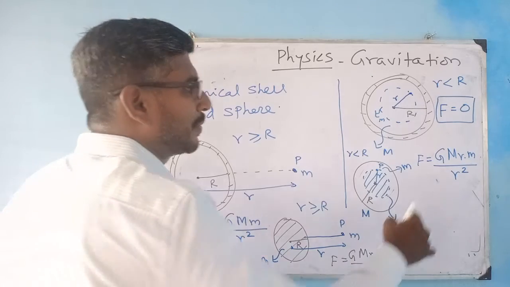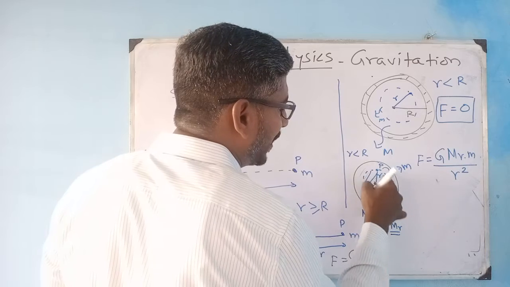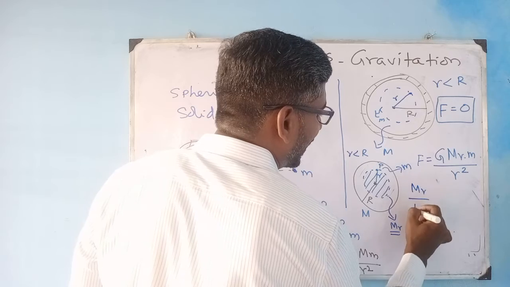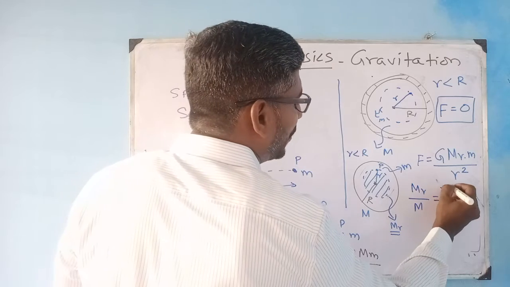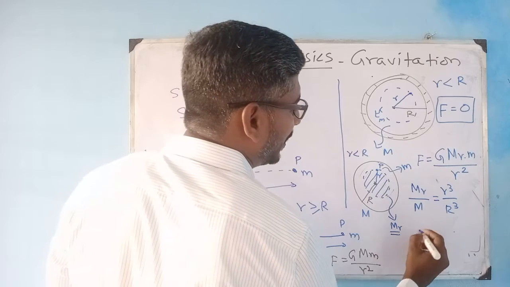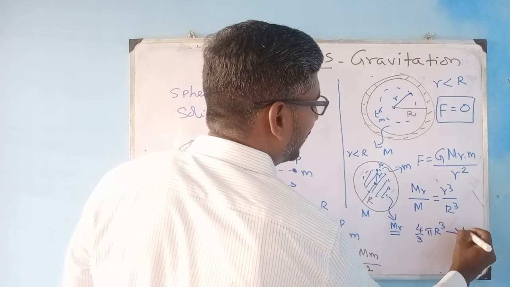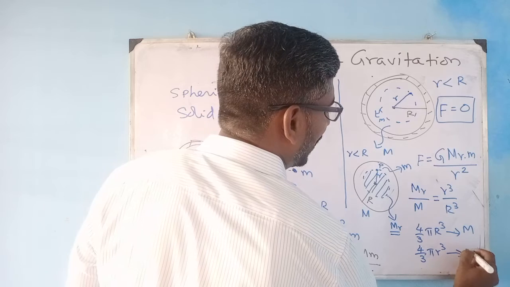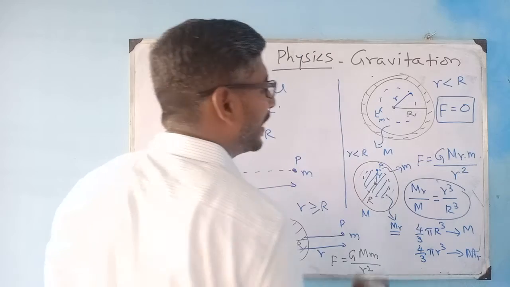But still I may have a doubt. What is M_r? M_r is the mass within the radius I have considered. The ratio M_r by M, the actual mass, is r cube by R cube. Where am I deriving this from? The volume of the solid sphere is 4 by 3 pi R cube for the general mass M, and for the smaller sphere it is 4 by 3 pi r cube for the smaller mass M_r. So M_r by M gives you r cube by R cube.